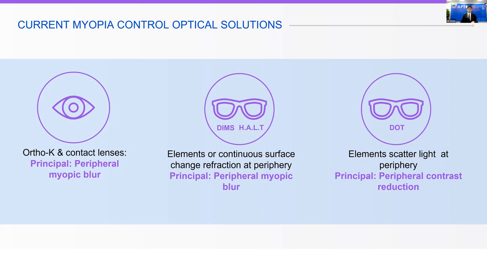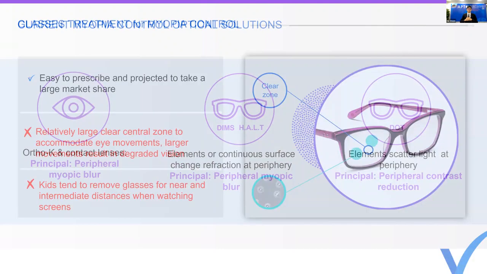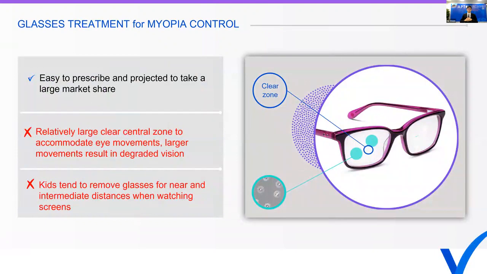There are now two-year study results showing that this technology, which only scatters the light and reduces the contrast on the periphery, actually slows down myopia. But what are the main disadvantages in the glasses solution? First of all, the big advantage: it's easy to prescribe. It's much easier than prescribing contact lenses or drugs. So we do think that glasses are going to take a large portion of the market in the coming years.